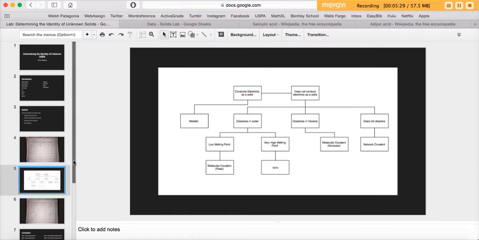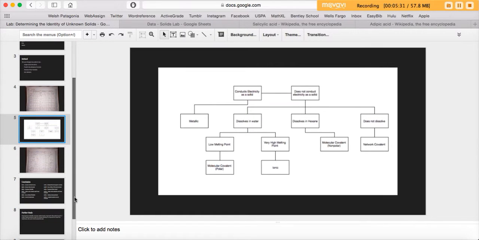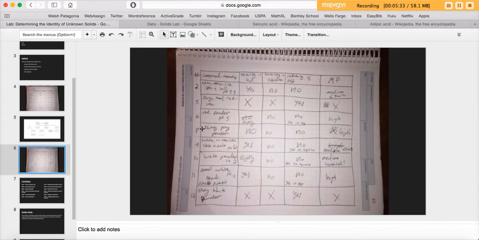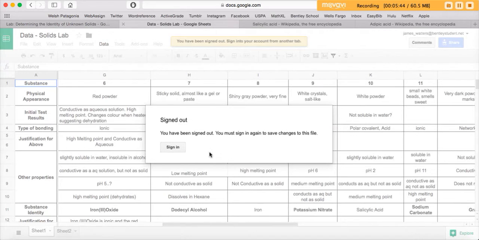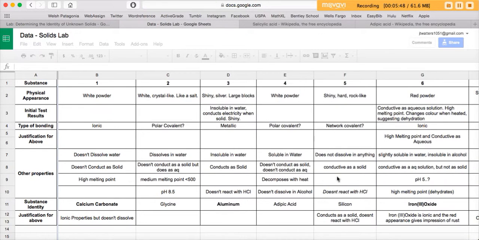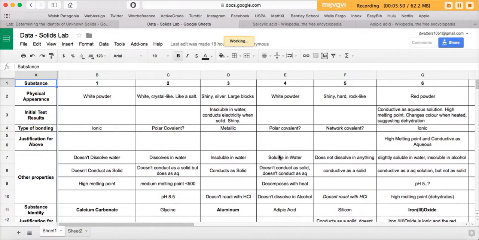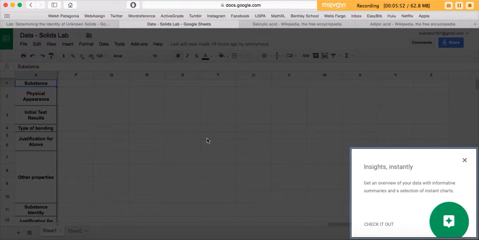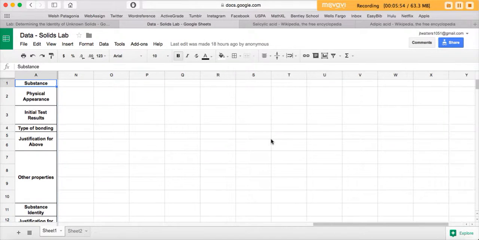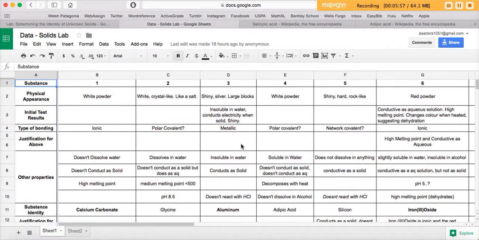So then we were only given 8 different solids to test out of the 12. But as a class, we put together this chart of data for all the different solids.